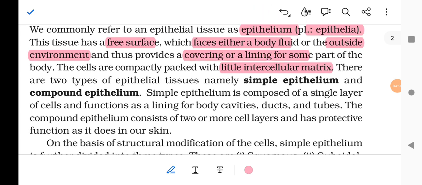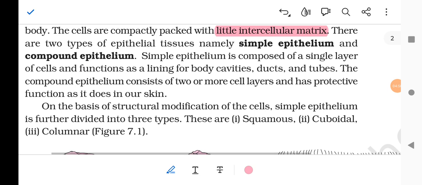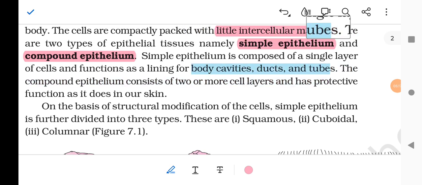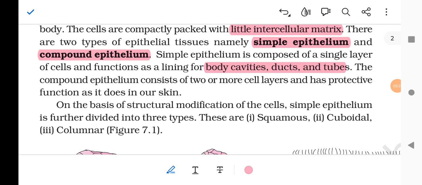There are two types of epithelial tissues, namely the simple epithelium and the compound epithelium. The simple epithelium is composed of a single layer of cells, and its function is as a lining for body cavities, ducts and tubes.